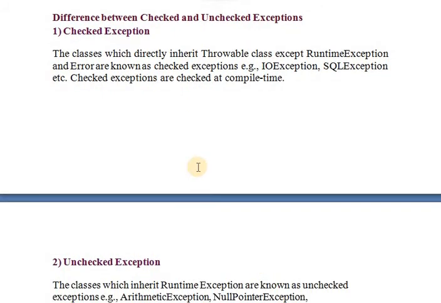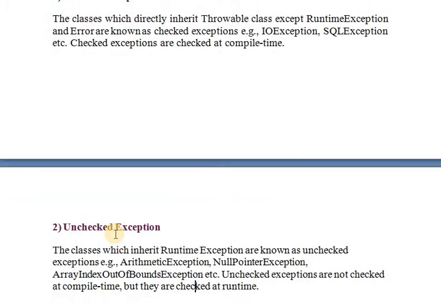First we will see the difference between checked and unchecked exceptions. The classes which directly inherit the Throwable class, except RuntimeException and Error, are known as checked exceptions. That is IO exception, SQL exception, etc. Checked exceptions are checked at compile time. So checked exception means it is at compile time, unchecked exception means that it is at runtime.